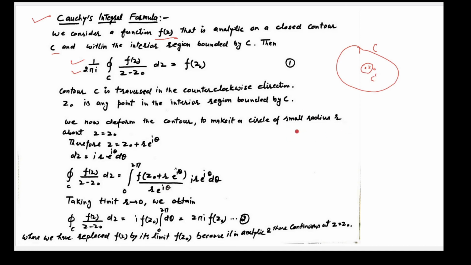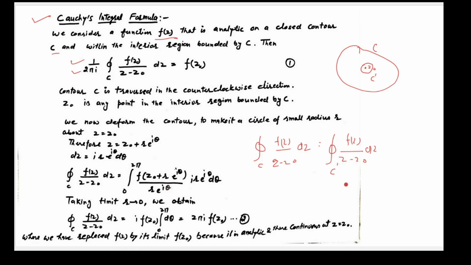So we can say integration of f(z)/(z minus z0) dz along C must be equal to the integration of f(z)/(z minus z0) dz along the small circle C dash. So now we will solve it.